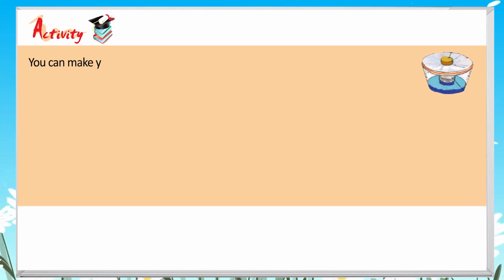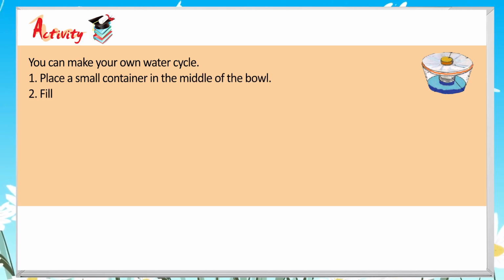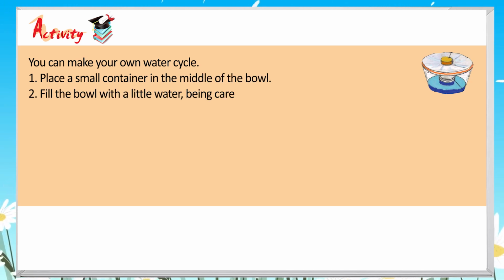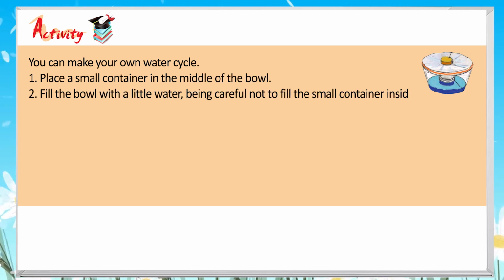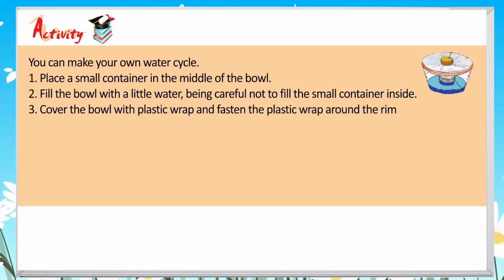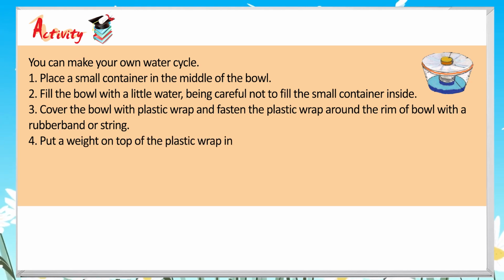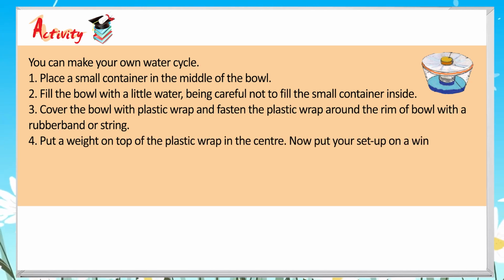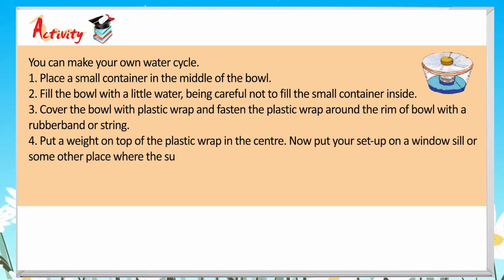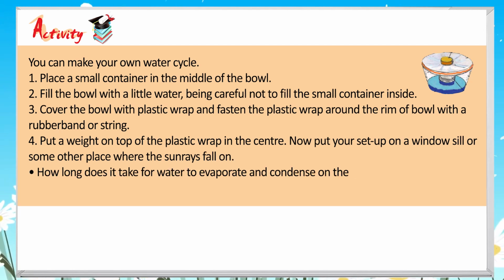Activity. You can make your own water cycle. 1. Place a small container in the middle of the ball. 2. Fill the ball with a little water, being careful not to fill the small container inside. 3. Cover the ball with plastic wrap and fasten the plastic wrap around the rim of ball with a rubber band or string. 4. Put a weight on top of the plastic wrap in the center.